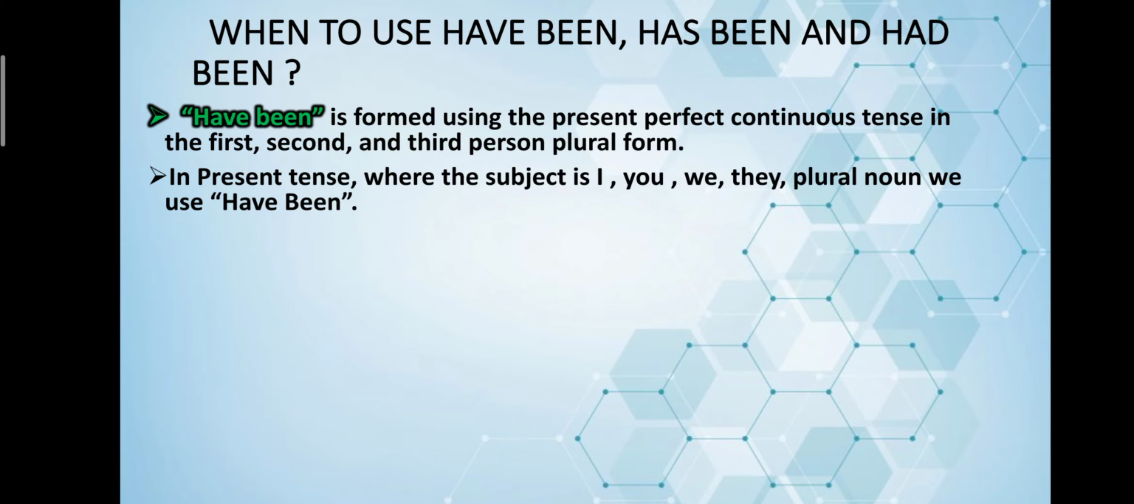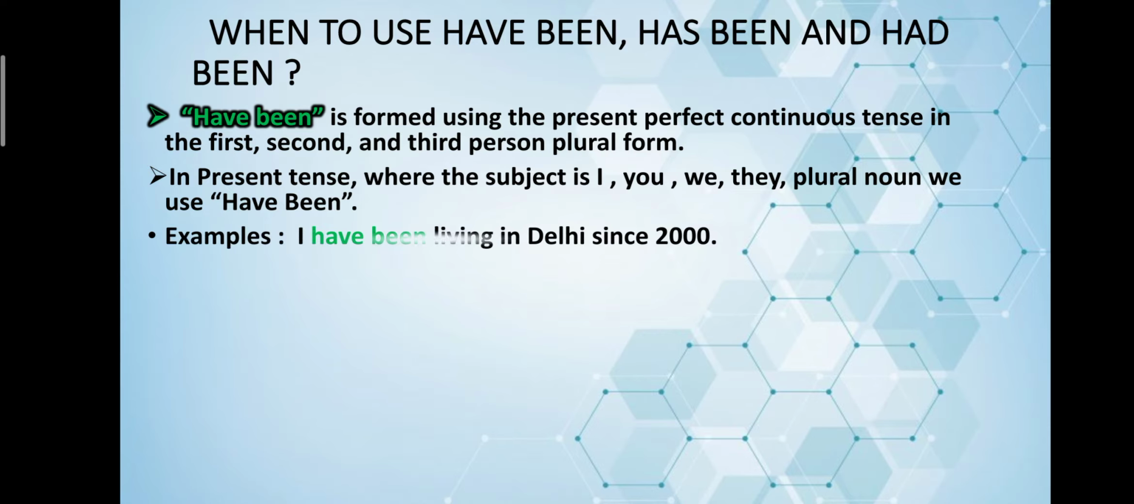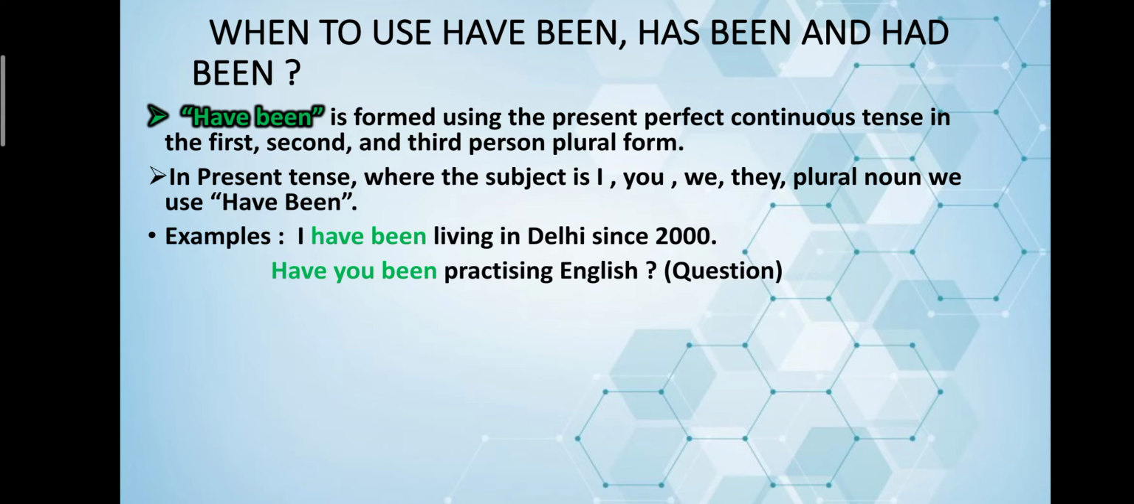Now coming back to the usage of when to use have been, has been and had been. Have been is formed using the present perfect continuous tense in the first, second and third person plural form. In present tense where the subject is I, you, we, they, plural form, we use have been. Example, I have been living in Delhi since 2000. Have you been practicing English? We have been waiting since 2 days.